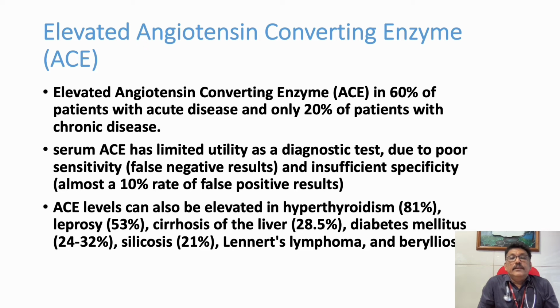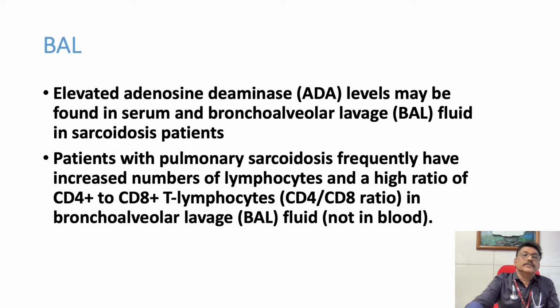Bilateral non-caseating lymphadenopathy, and if the patient has hypercalcemia, hypercalciuria and elevation of ACE, all together only then we can make a possible diagnosis of sarcoidosis. Now, bronchoalveolar lavage can be done. It shows elevated ADA. You know that ADA elevation is a classical finding in tubercular pleural effusion. Here also elevated ADA levels are observed in patients with sarcoidosis.